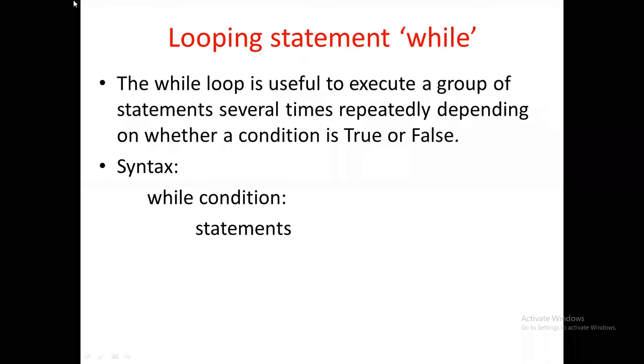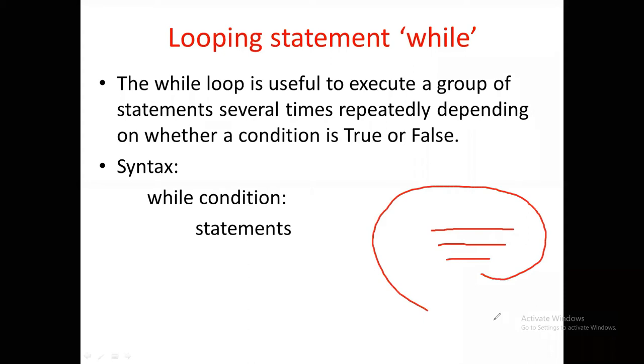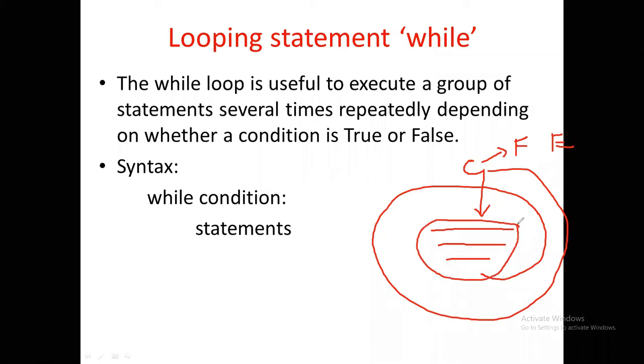So what is looping? You are going to execute some set of instructions until a condition is false. If this condition is false, you exit from this loop, otherwise you are going to execute these instructions. That is what we call looping. So looping is nothing but executing a set of statements until the condition becomes false. Okay, coming to the while loop.